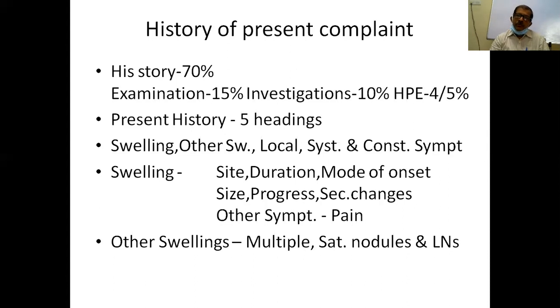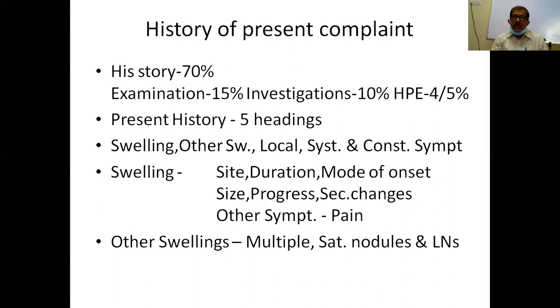Now, after you finish asking about the swelling, you have to ask about other symptoms. The most important other symptom is pain, because on pain only we depend to know the nature of the swelling. That is, is it non-inflammatory or is it inflammatory, where it will be painful.